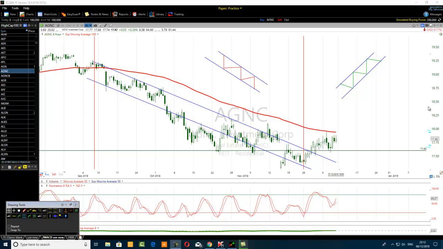Okay, the hourly time frame forms the daily chart. So the price action that you see on the hourly time frame is forming the daily chart. So if you see a rising channel on the hourly time frame, that rising channel is forming a price action on the daily chart.